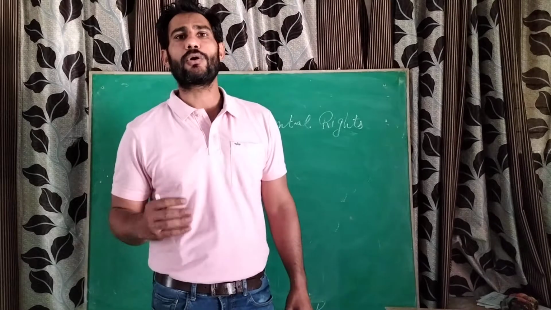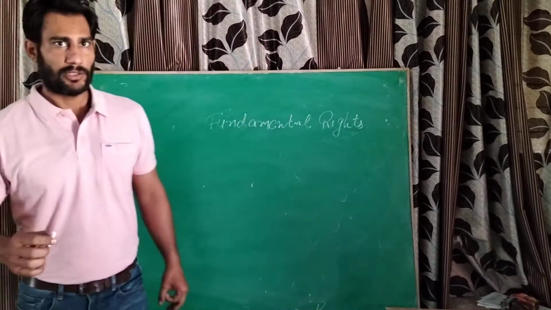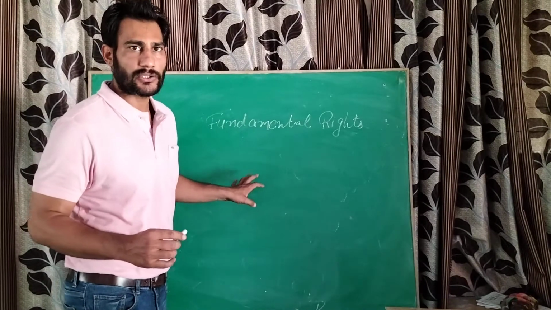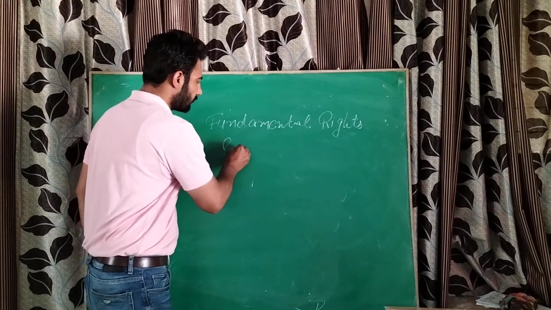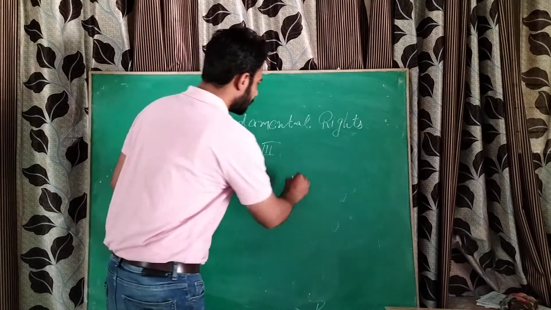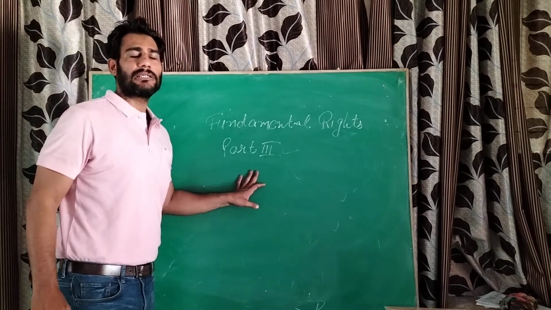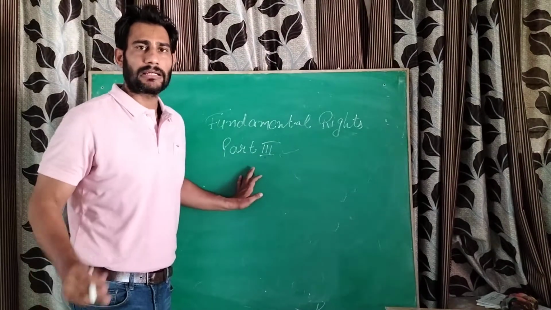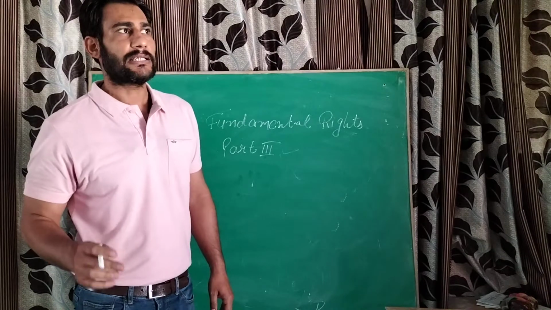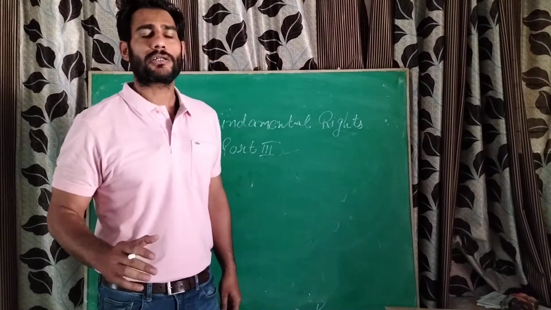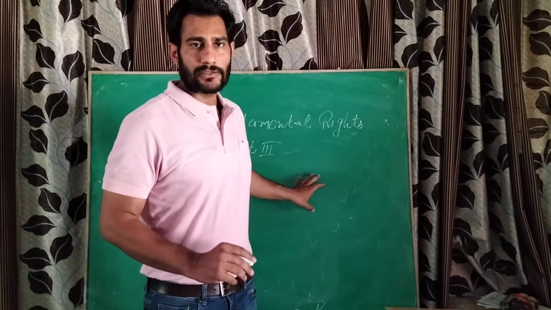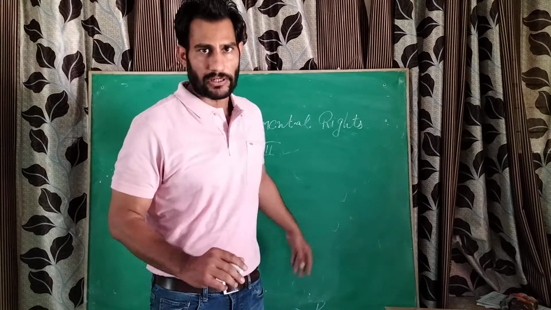In our Indian Constitution, in the last class we discussed that there are 22 parts in the Indian Constitution. Part 3rd of the Indian Constitution deals with the 6 fundamental rights. Earlier there were 7 fundamental rights, but now there are 6. Right to property is not a part of fundamental rights anymore. So let's discuss all these 6 fundamental rights one by one.